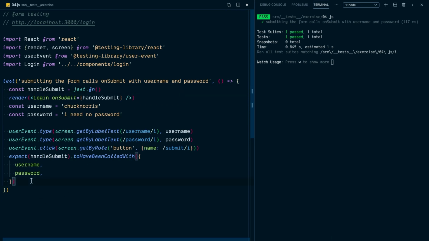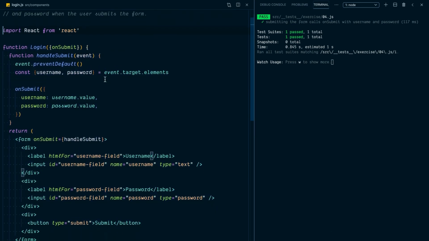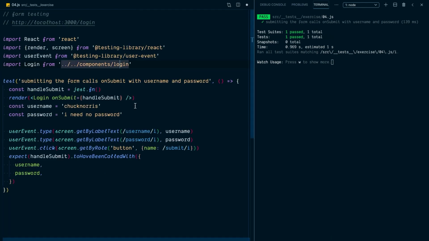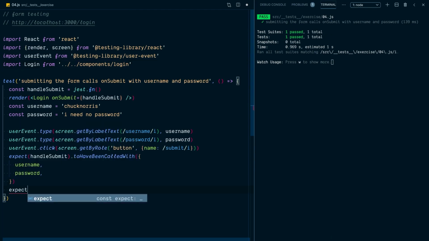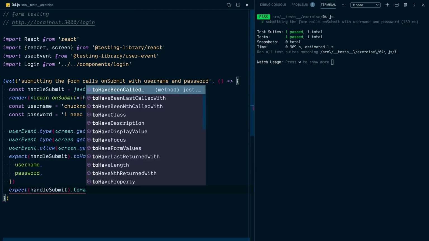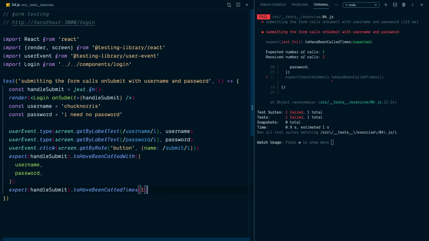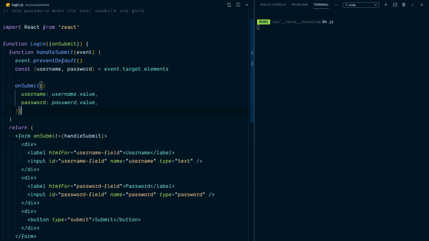Another thing that this is going to protect us against is something that could be really bad, and that is what happens if somebody accidentally typos and now we're submitting twice. There are some functions where that wouldn't make a huge deal at the end of the day. Maybe it's a pure function or something, but a submit handler like this probably would end up submitting the form twice, which could be a real problem. So we want to make sure that it's only called once. So that's why I'm going to say expect handle submit toHaveBeenCalledTimes once and only once. Now it's going to fail, so we can go ahead and fix that, and there it goes.